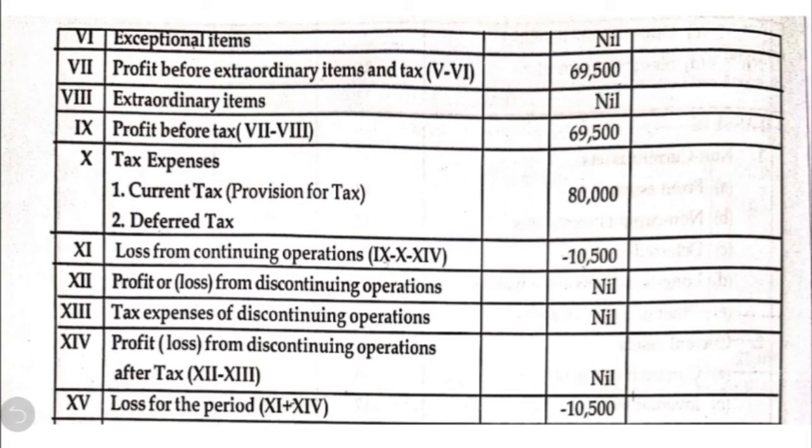Let us continue further. So we are going to show the exceptional item, which is nil. Then we will have balance 69,500, which is called profit before extraordinary item and tax. Then less in the next line, extraordinary item, which is nil, we will have balance of 69,500. From this we are going to deduct the taxation expenses. For the current year, they have to provide the taxation to the extent of 80,000. So we will have negative value here, which is called loss from the continuing operation or loss for the current year, 10,500. Okay, this is the loss which we have found out by preparing the profit and loss account, which will be taken to note number 2.